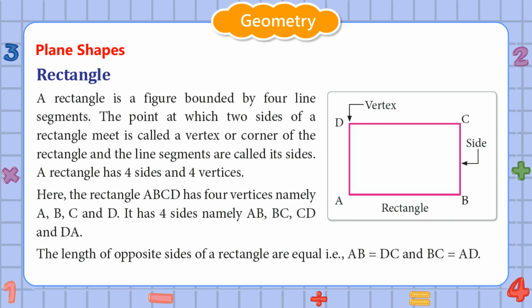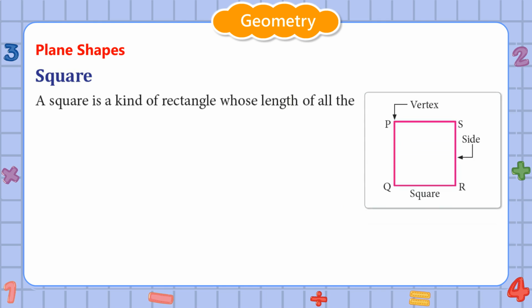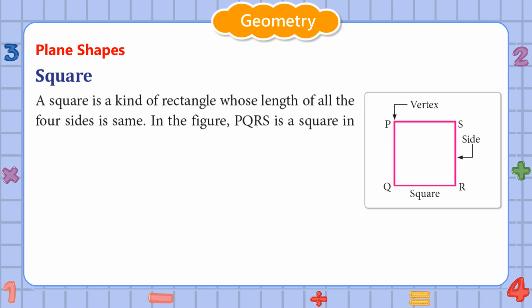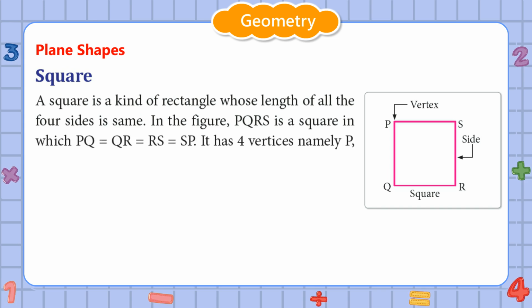The length of opposite sides of a rectangle are equal. That is, AB is equal to DC and BC is equal to AD. Square. A square is a kind of rectangle whose length of all the four sides is same. In the figure, PQRS is a square in which PQ is equal to QR, is equal to RS, is equal to SP. It has four vertices, namely P, Q, R and S.